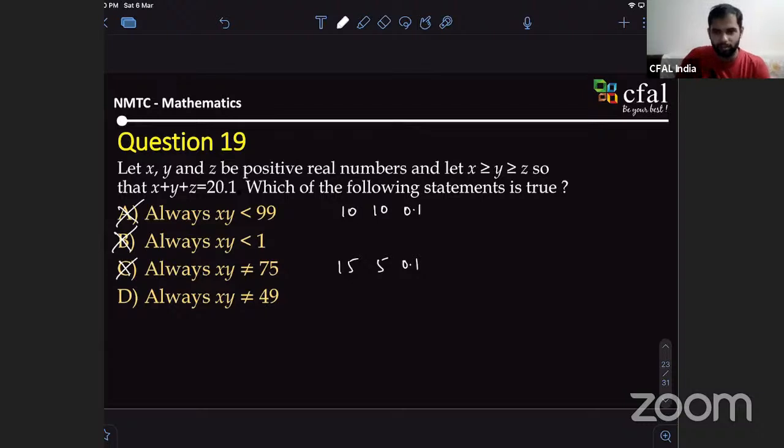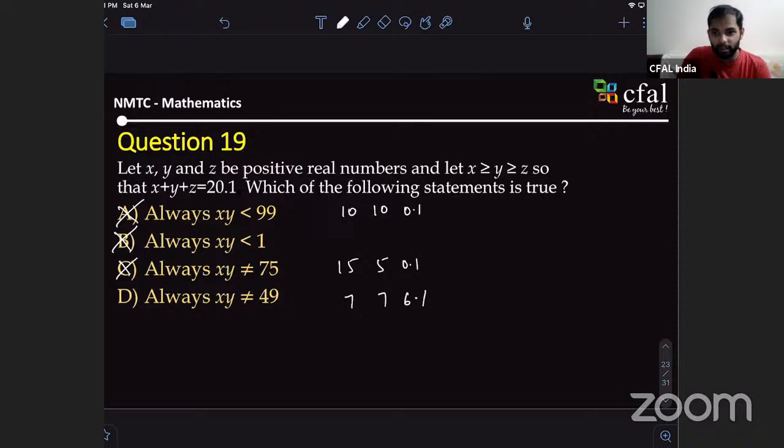But 49 into 1 by 7 is also a possible value because they're positive real numbers. What's the problem with that? Sir, we have got xy equal to 75. So then obviously D is wrong, right, sir? Yes, sir. Actually, D also could be wrong.